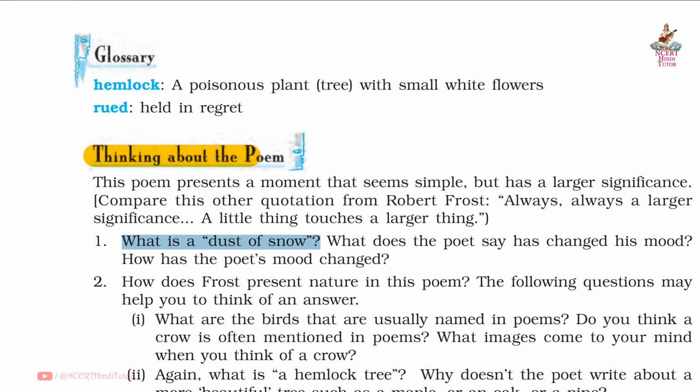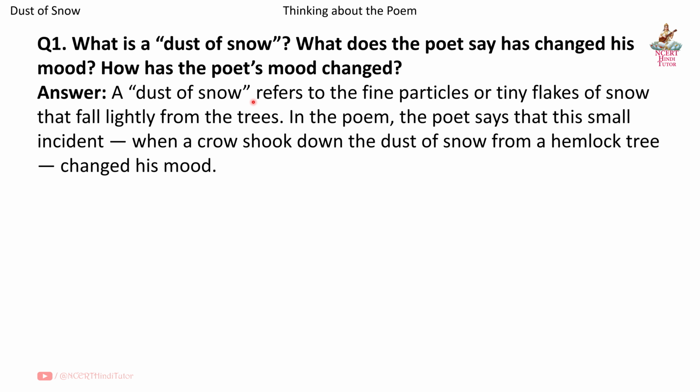What is a dust of snow? What does the poet say has changed his mood? How has the poet's mood changed? Answer. A dust of snow refers to the fine particles or tiny flakes of snow that fall lightly from the trees. In the poem, the poet says that this small incident, when a crow shook down the dust of snow from a hemlock tree, changed his mood.